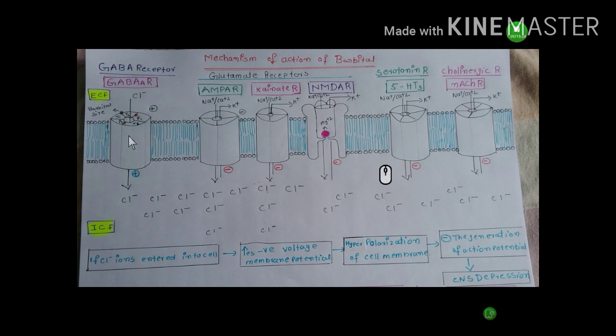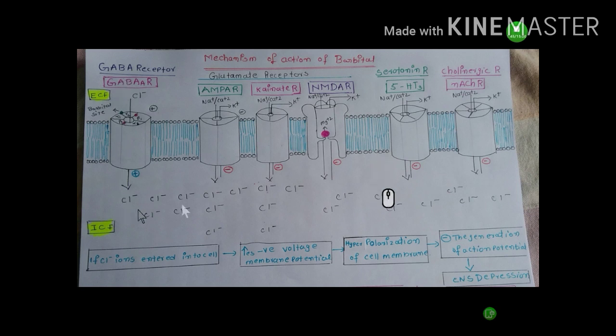Barbital is a positive allosteric modulator. Barbital binds to the GABA A receptor. Barbital allosterically changes the conformation of the GABA binding sites, and increases the affinity and ability of GABA to bind and activate the GABA A receptor. Barbital also increases the duration of channel opening. It means it keeps the channel in the open state.